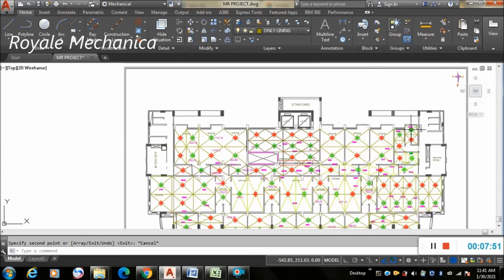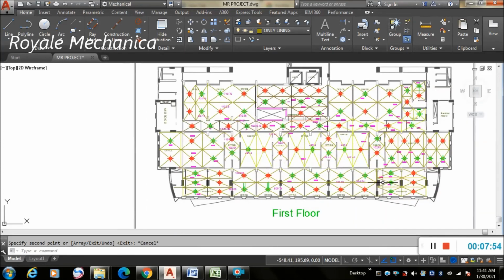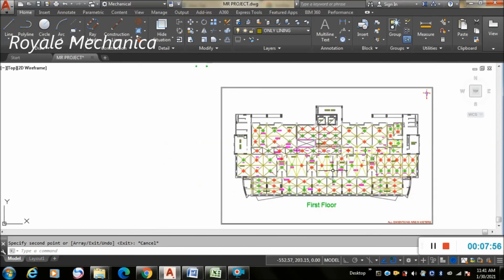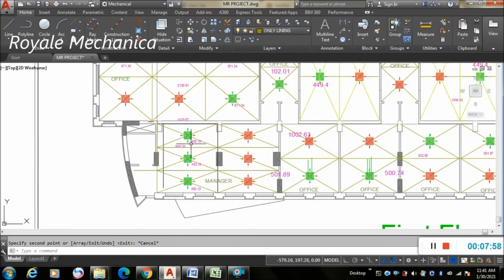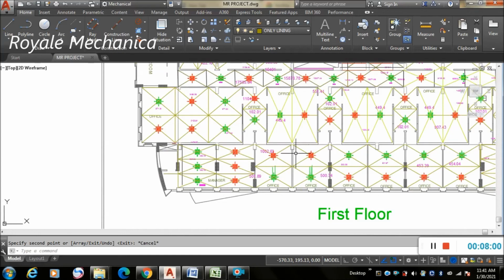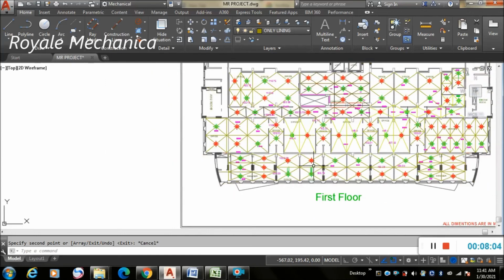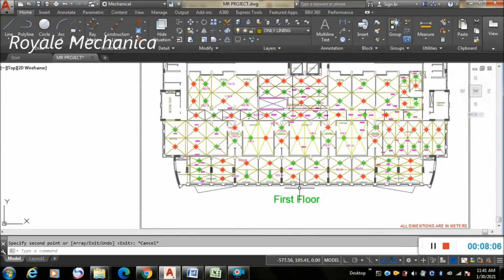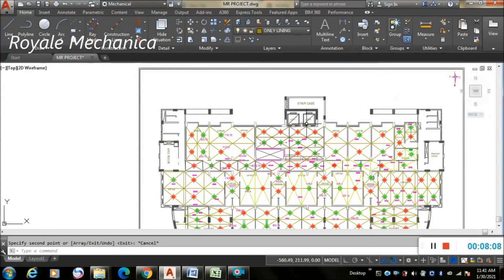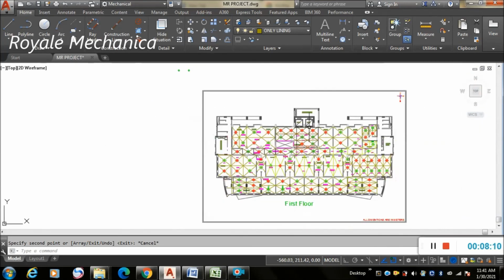This was our first room, 3 supply and 3 return. In the second room there is 1 supply and 1 return, and in the third room 1 supply and 1 return. I have marked all the things here.